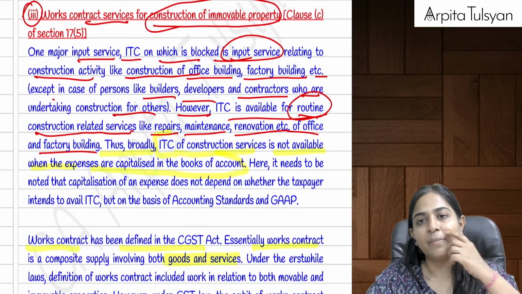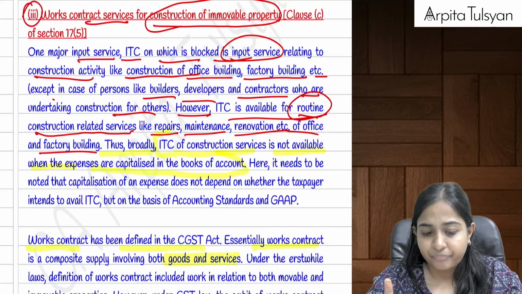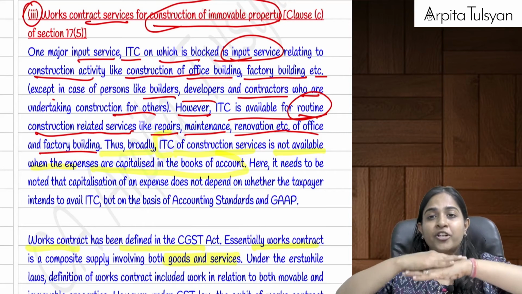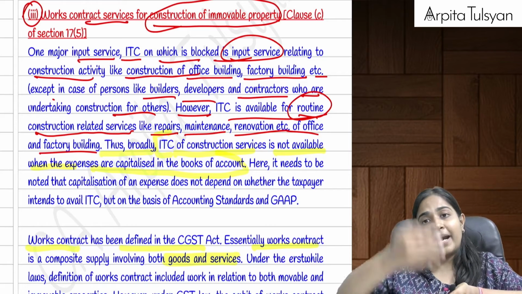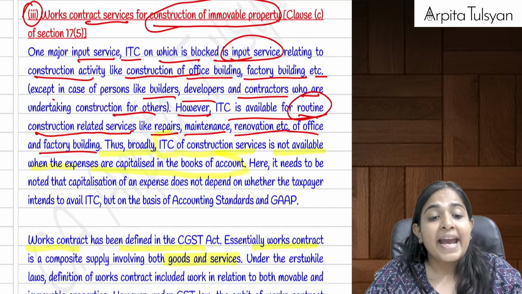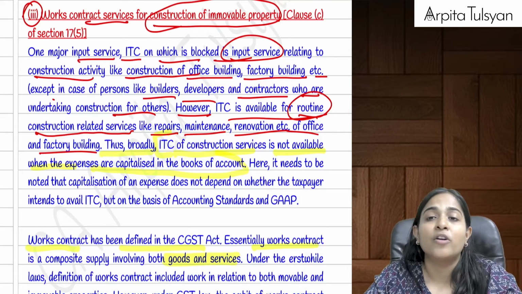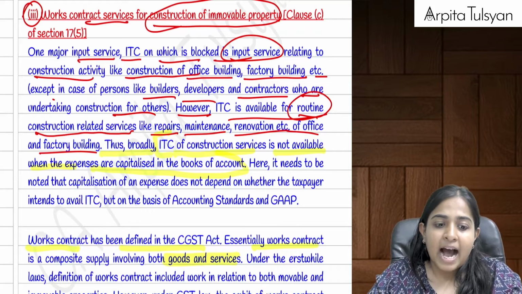Basically, ITC will be available only in other cases. And one more thing, in case of immovable property, plant and machinery is not included. Support structure to that plant and machinery is not included. Foundation of that plant and machinery is not included. Any expenditure not capitalized, meaning charged to P&L, is not works contract, or we can say it is not an immovable property. Are you able to understand this?